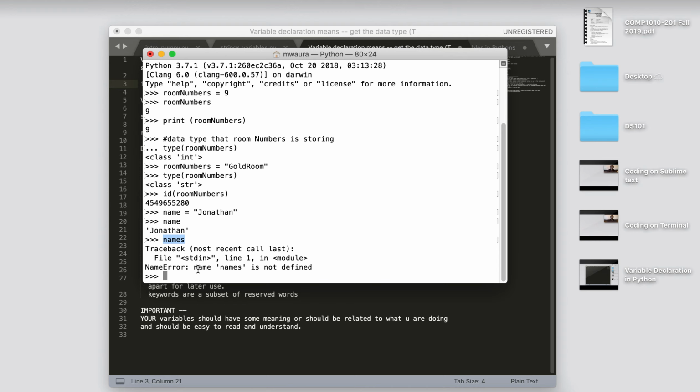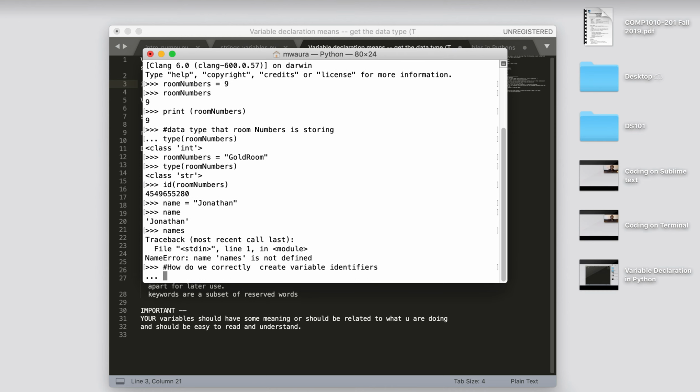Now the other thing is how can we write these variable identifiers? So I'll make a comment here. Remember, we said we are going to use an octothorpe or a hash to make comments. So here I can say, how do we correctly create variable names or variable identifiers? Well, it turns out there are 3 rules, to be exact, that we need to follow in order to create variable identifiers or variable names. That's what I'm going to be discussing now.